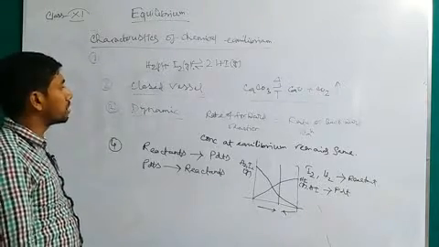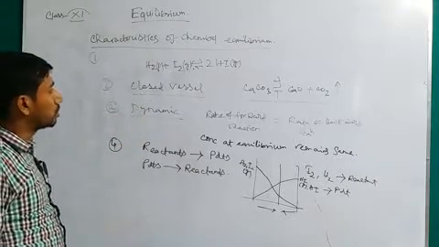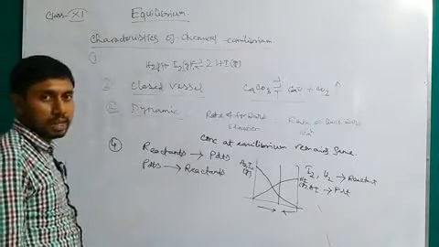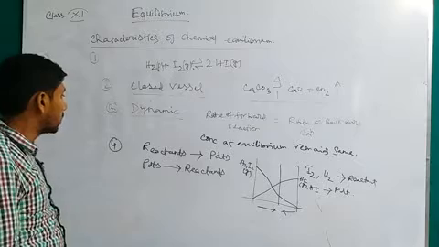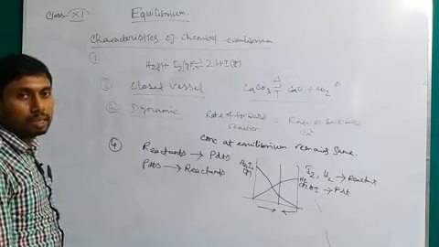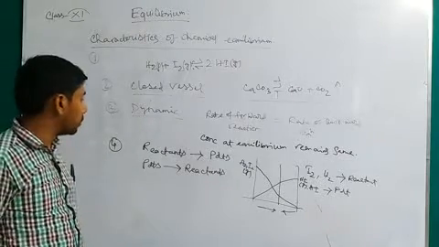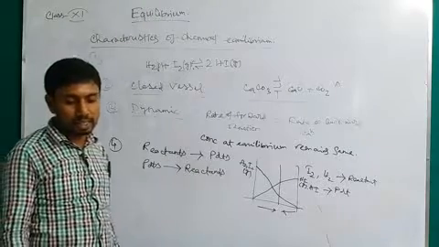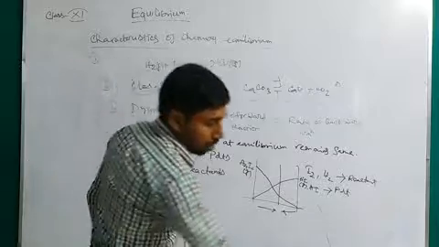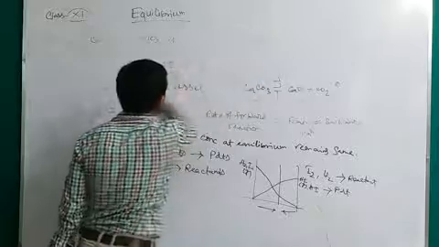Second, a closed vessel is required. What is the drawback otherwise? If there is no closed vessel, then the gaseous form will be evolved from the system. Third, equilibrium is dynamic in nature. And fourth, the reaction will attain equilibrium from both sides. If we take reactants, it attains equilibrium. If we take products, it also attains equilibrium. So these are the characteristics of chemical equilibrium.